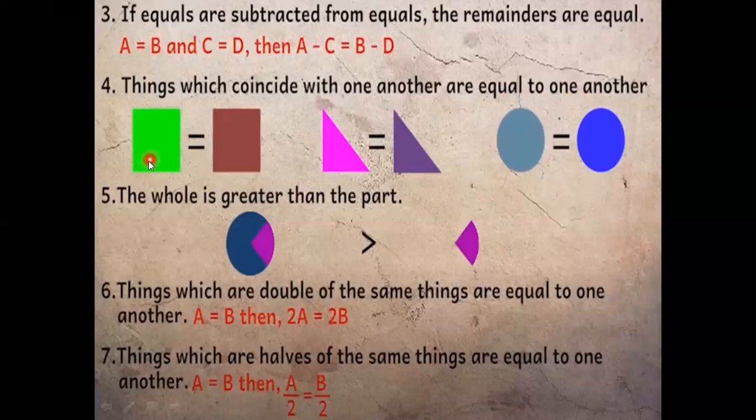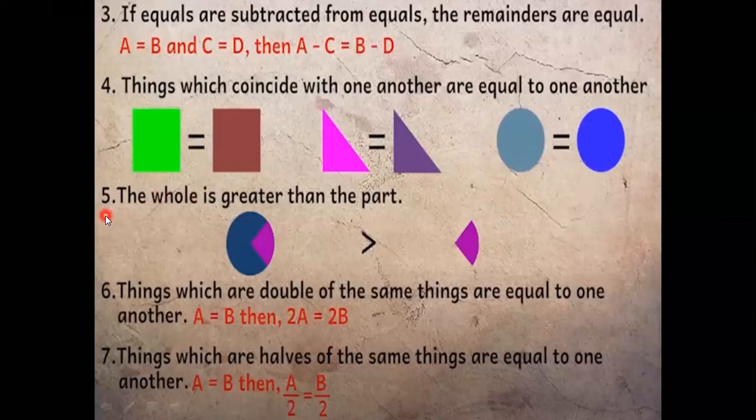For example, you can see I have got two rectangle boxes over here. So if I keep one over the other, I am very sure that they will coincide each other. Hence, I can conclude that these two rectangles are equal to one another. Similarly, I've got two triangles. You can see if I actually keep one triangle over the other one, they would coincide one another. Hence, these two triangles are also equal. Similarly, with these circles, if I try to keep one over the other, they would exactly coincide with one another. Hence, these circles would also be equal.